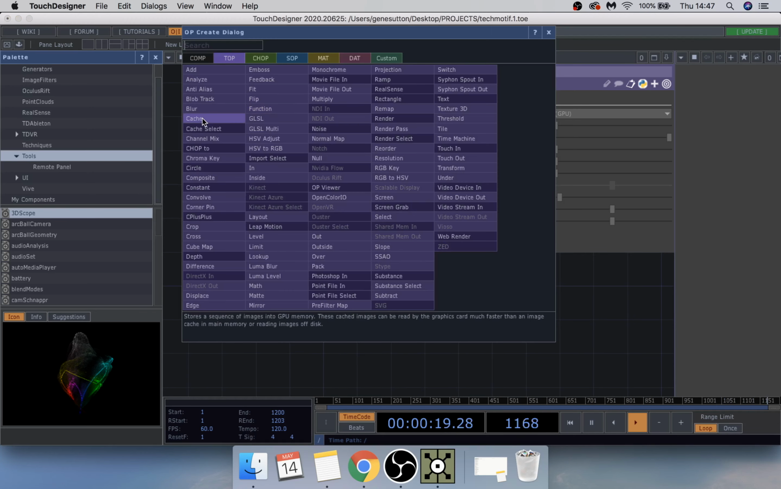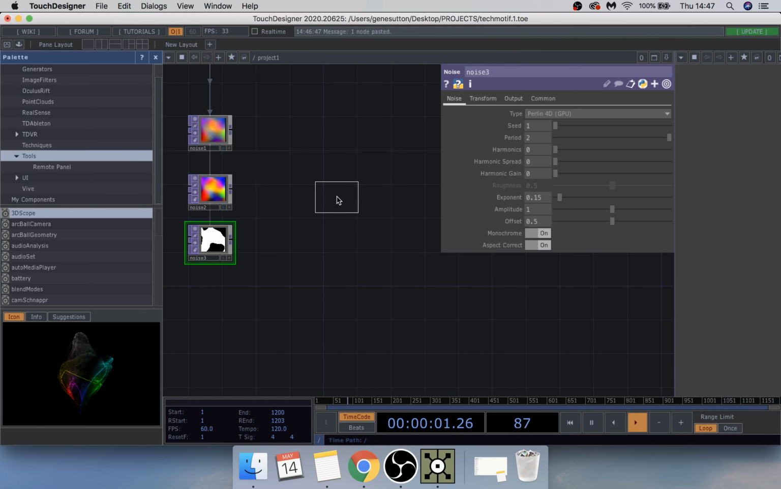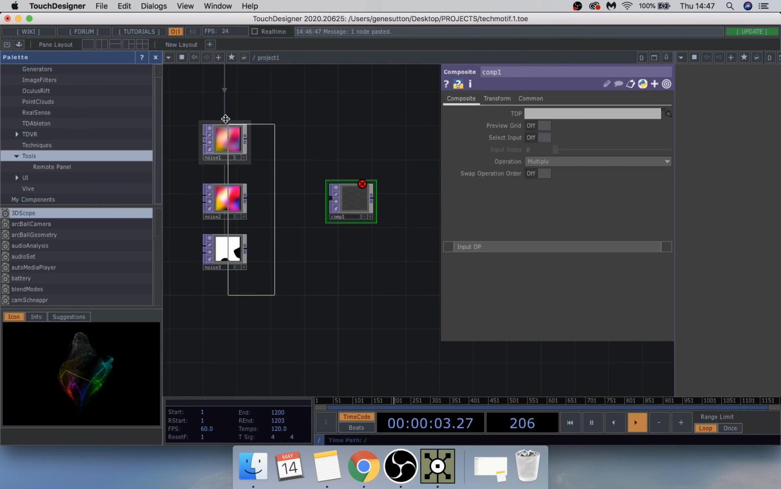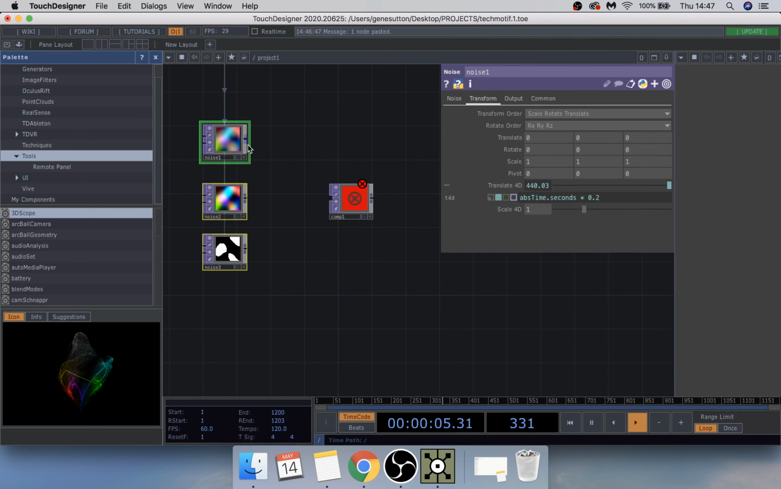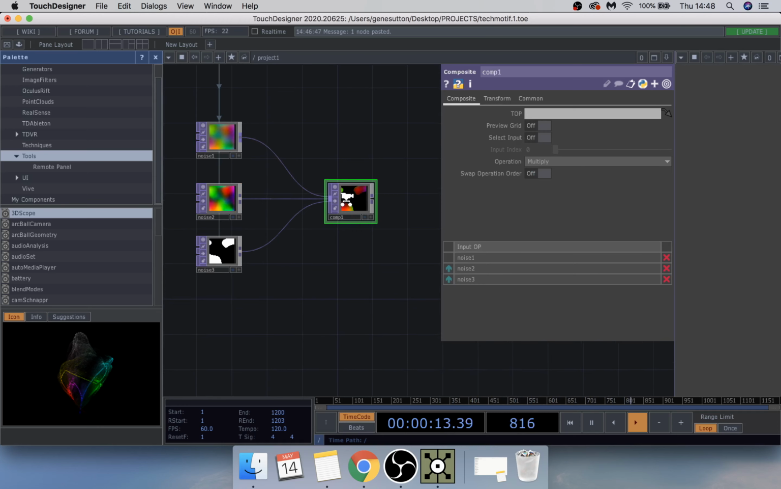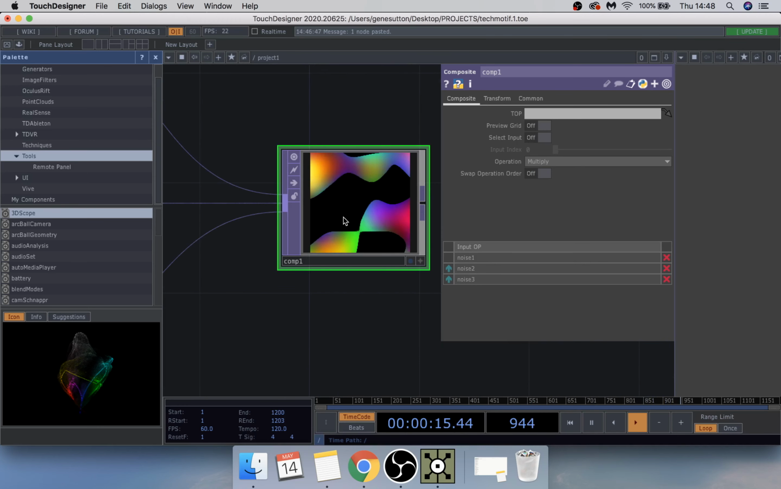So add a composite, and we just highlight all of these by holding the right button on the mouse and drag them into that, like so. Now you get this cool, lava lampish looking effect.